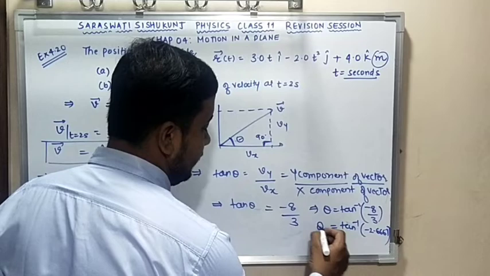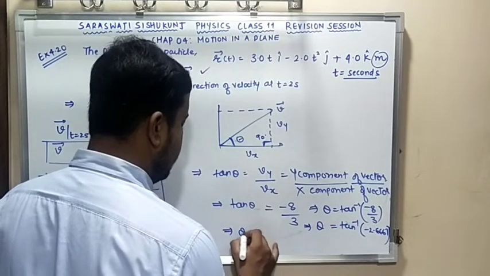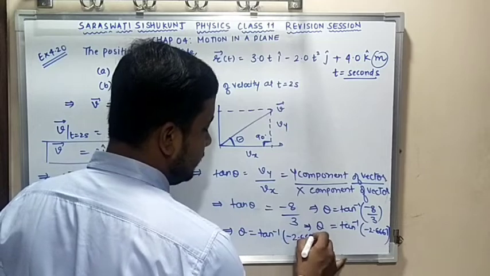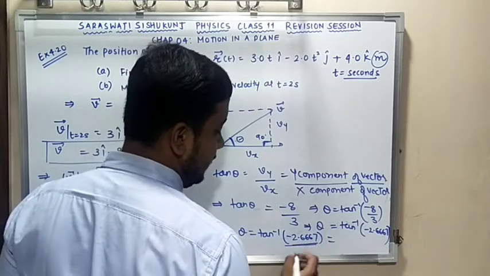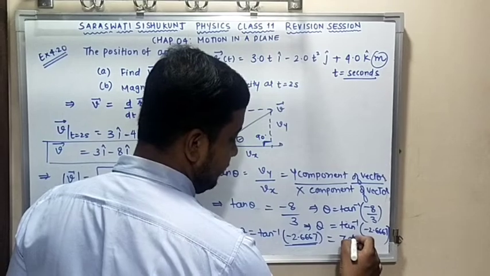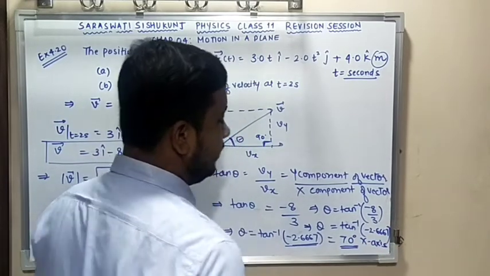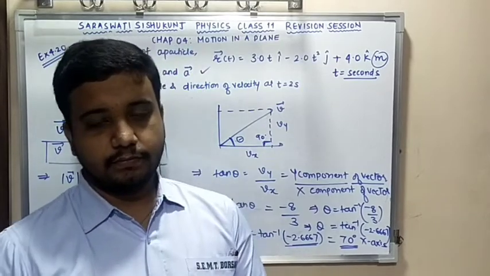And if you find theta, tan inverse of minus 2.6667, in natural tangents, you are going to get this answer to be approximately 70 degrees with the x-axis. Our answer is 70 degrees to the x-axis.